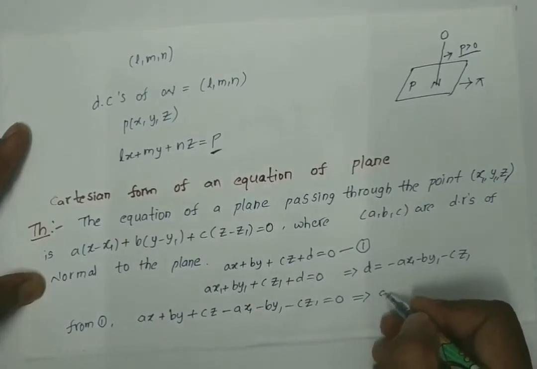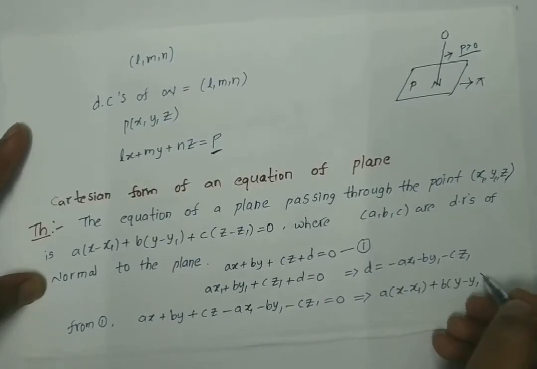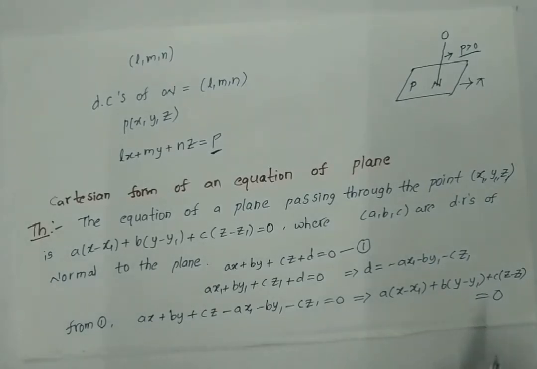From this we get a(x − x1) + b(y − y1) + c(z − z1) = 0, which represents the equation of a plane passing through the point (x1, y1, z1) with direction ratios a, b, c.